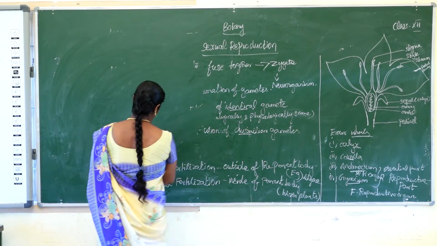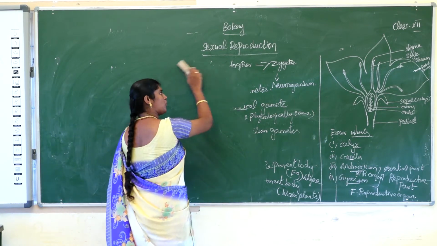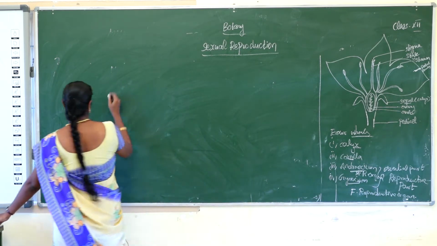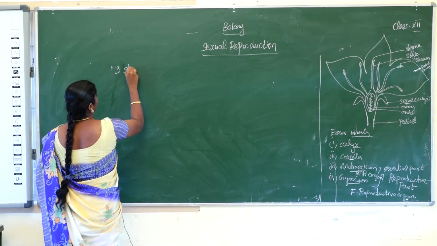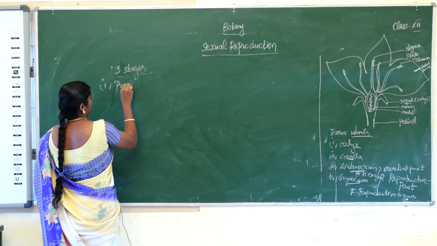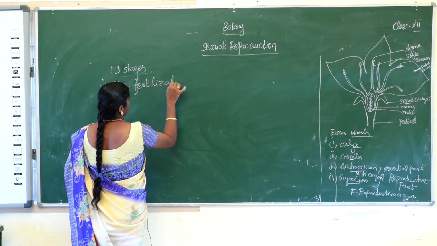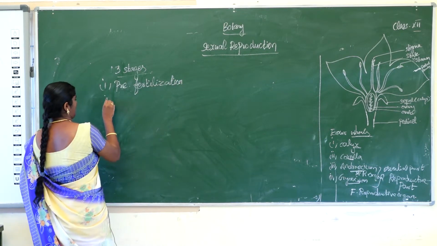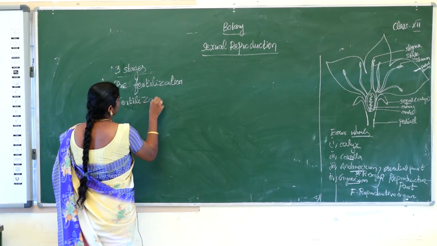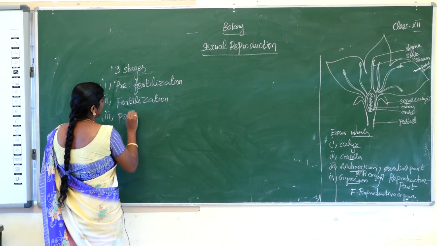First one, pre-fertilization, second one, fertilization, third one, post-fertilization.